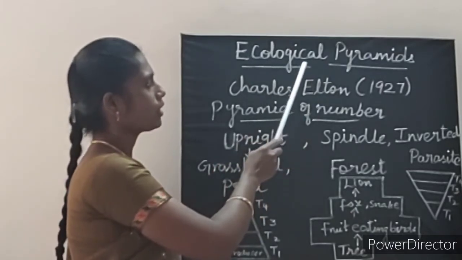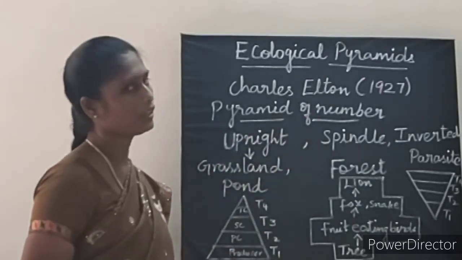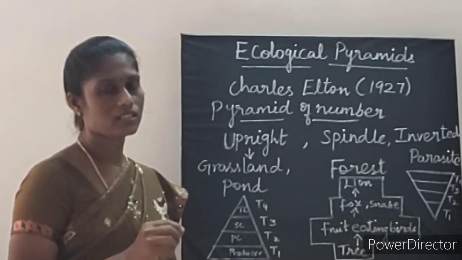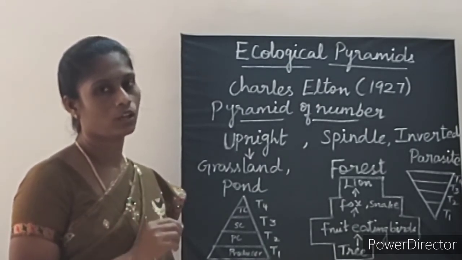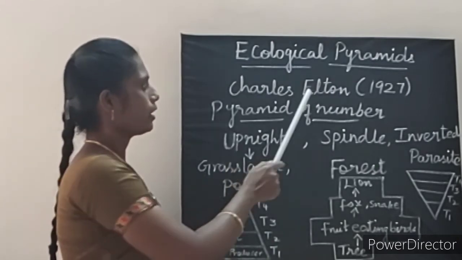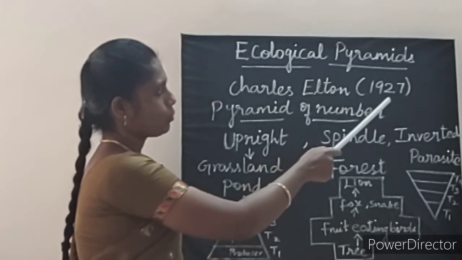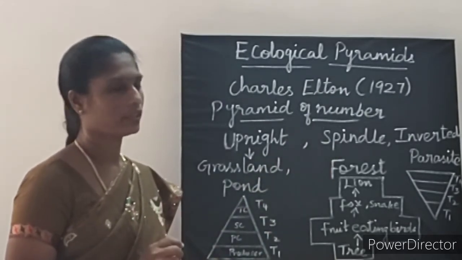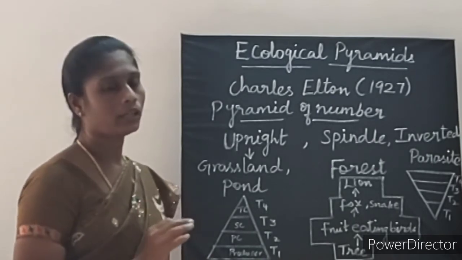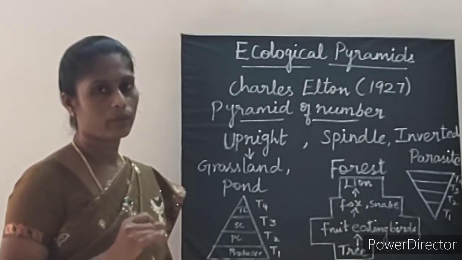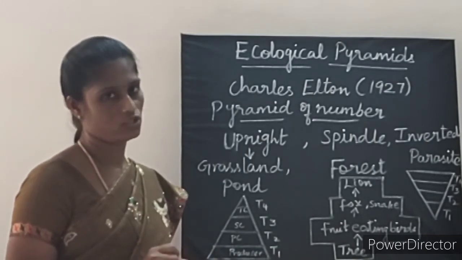Ecological pyramids. What is ecological pyramids? A graphical representation of trophic structure and function at successive trophic levels is called ecological pyramids. It was introduced by Charles Elton in 1927. Hence it is called as Eltonian pyramids. There are three types of ecological pyramids. They are pyramid of number, pyramid of biomass and pyramid of energy.